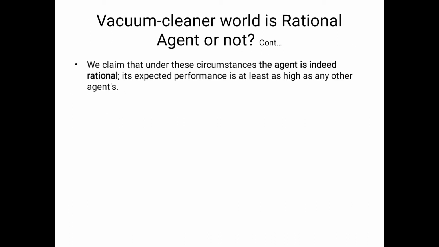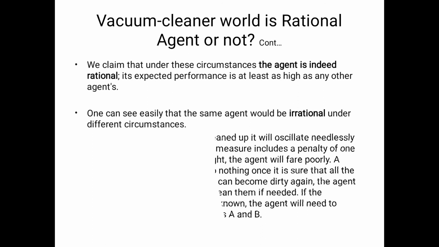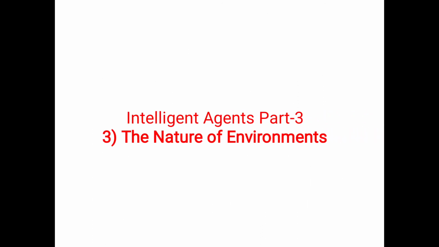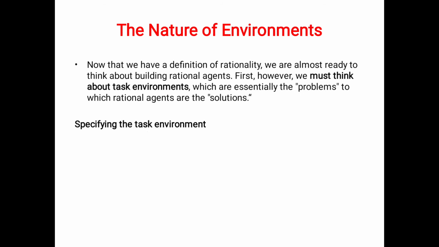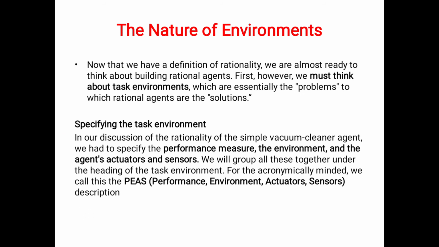Now, in this nature of environments we will cover the same four points. Please observe, we have to specify the performance measure, the environment, and the agent's actuators and sensors. We call this PEAS. P stands for performance measure, E stands for environment, A stands for actuators, S stands for sensors.